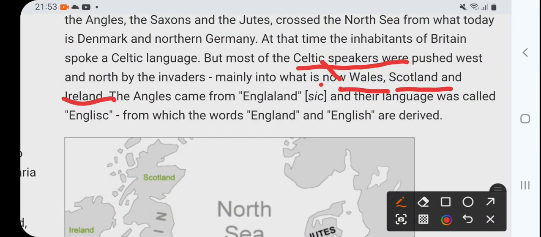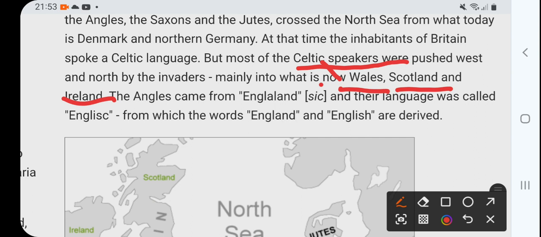Here they settled. Can you understand? The tribes, the invaders, came to Britain and attacked it. At that time the local people used to speak Celtic, but the Celtic speakers ran away, we can say, and settled in Wales, Scotland, and Ireland.